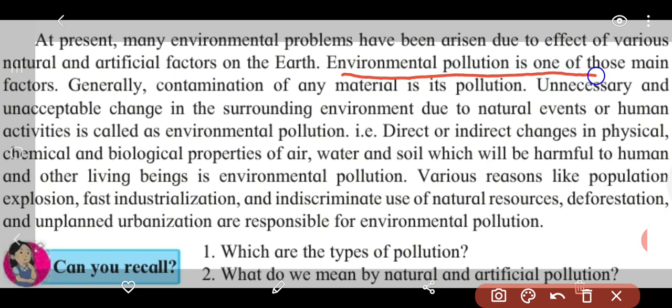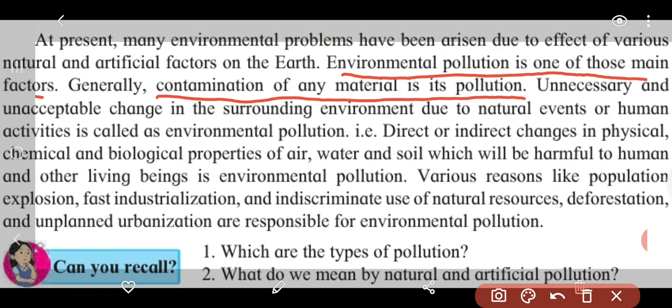Environmental pollution is one of those main factors which is responsible for the imbalance of our environment. Generally, contamination of any material is its pollution. What is pollution? The line says, contamination of any material is its pollution. So when anything gets contaminated, it becomes pollution.